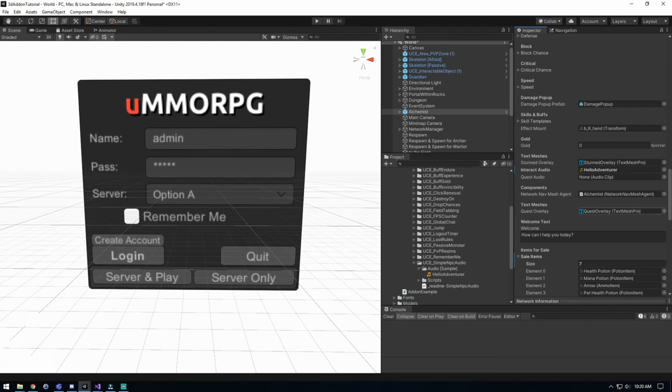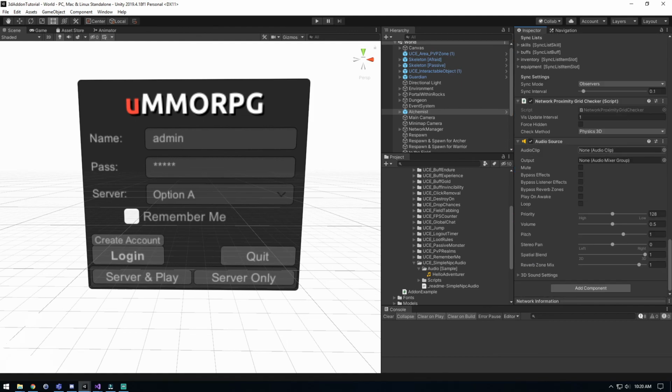And then the other thing I noticed with what's set up standard here in uMMORPG is this is gonna be really quiet when you start. And so we're going to scroll down, we're going to go to audio source. And the reason for this, the volume's at half, which not always a bad thing, doesn't blow your ears out. But the other thing is we have spatial blend on 3D.